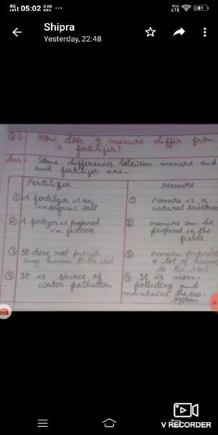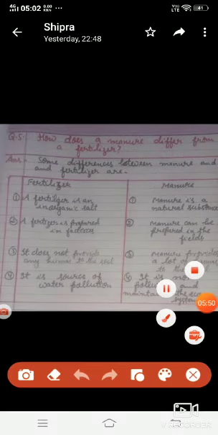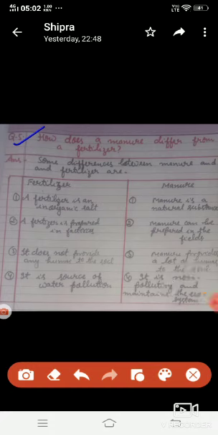Next question related to long answer type questions, that is, how does manure differ from fertilizer? Answer. Some differences between manure and fertilizer are: first, a fertilizer is an inorganic salt, but manure is a natural substance which is obtained from dead and decaying substances. Second, a fertilizer is prepared in factories, but manure cannot be prepared in factories. It is prepared in fields.